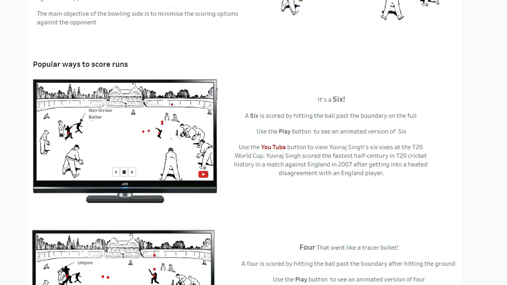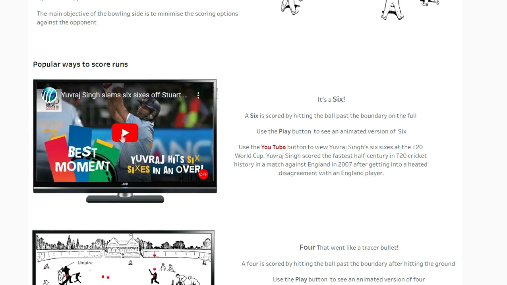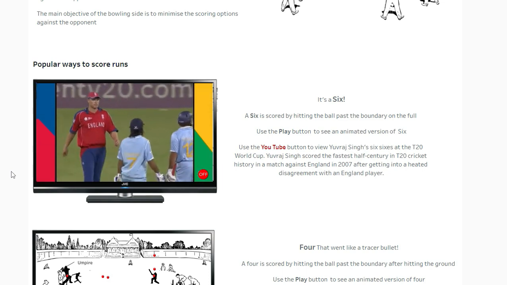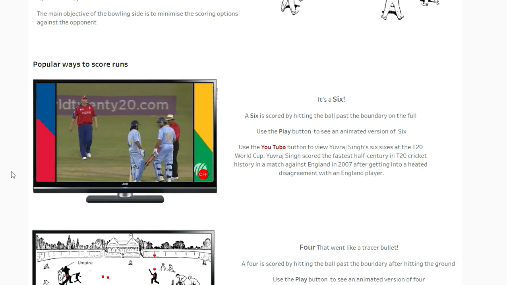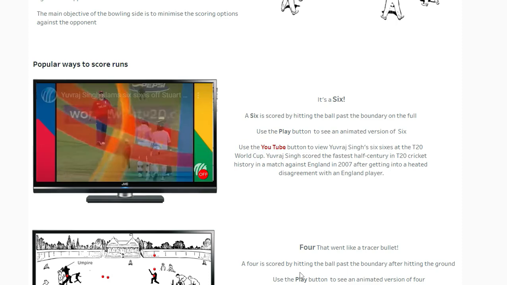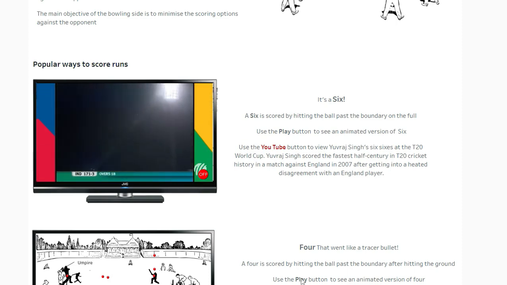It's a six. Not only that, my dear friend, there is a YouTube button as well. If you want to relive the memorable World Cup event related to six, you can always switch over. Here we are talking about Yuvraj Singh, who scored the fastest half century in T20 cricket. You remember the six sixes by Yuvraj Singh? If you want to see that, just click on this YouTube button and you will be able to witness that. I just play the button and here you have a mini television in front of you. That's why I have the frame of a television there, the look and feel of television. You can just have your popcorn and coffee and enjoy the moment, and here you go, the first six.